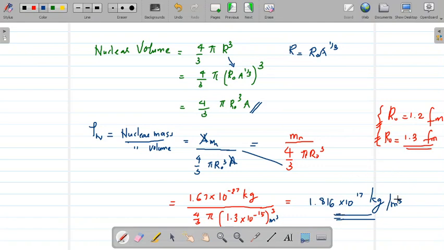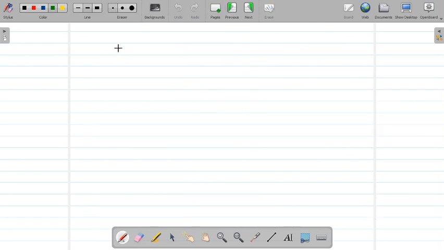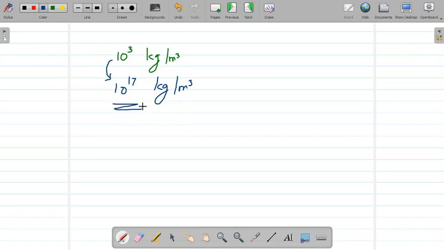And if we try to understand the value, how big is that value? 1.816 × 10^17. Can you imagine its enormity? What is the density of water? Density of water is 10^3 kilogram per meter cube. What is the density of nucleus? Density of nucleus is of the order of 10^17 kilogram per meter cube. How big is that? Have you seen any material with this density? No. Nucleus is very dense.